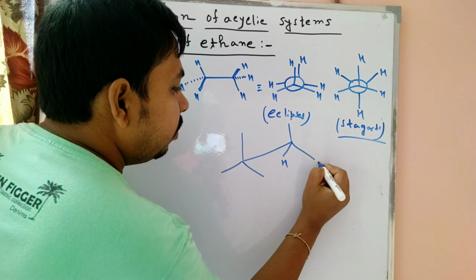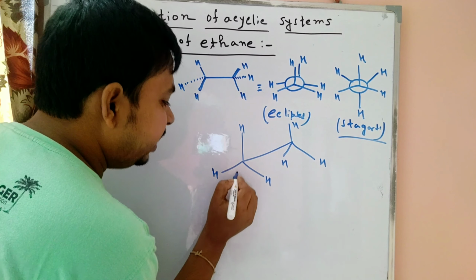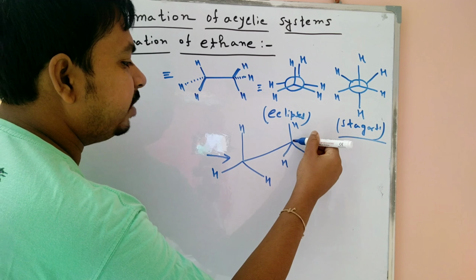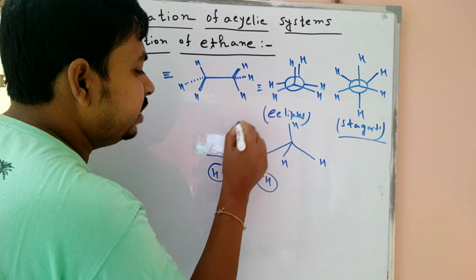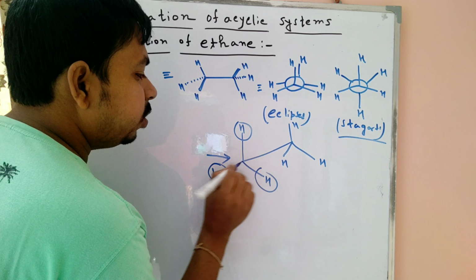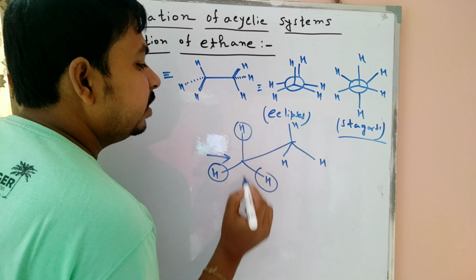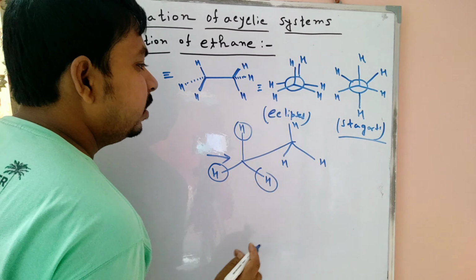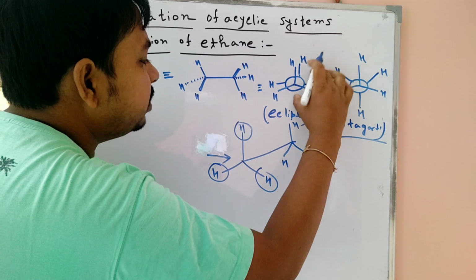Here, in the case of the back carbon, when we view from that side, this is our front carbon and this is our back carbon. In the case of the front carbon, three hydrogens are present here, and in that sequence our back carbon is here. This is what happens in this Newman projection formula. So this one is the eclipsed conformation.